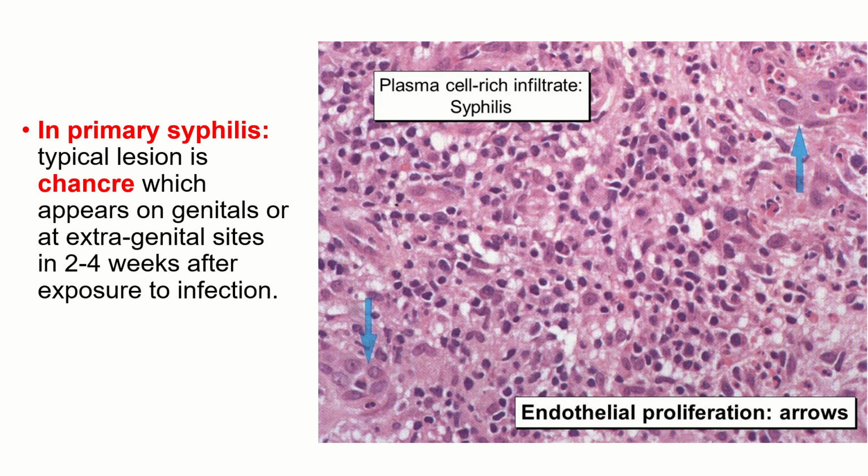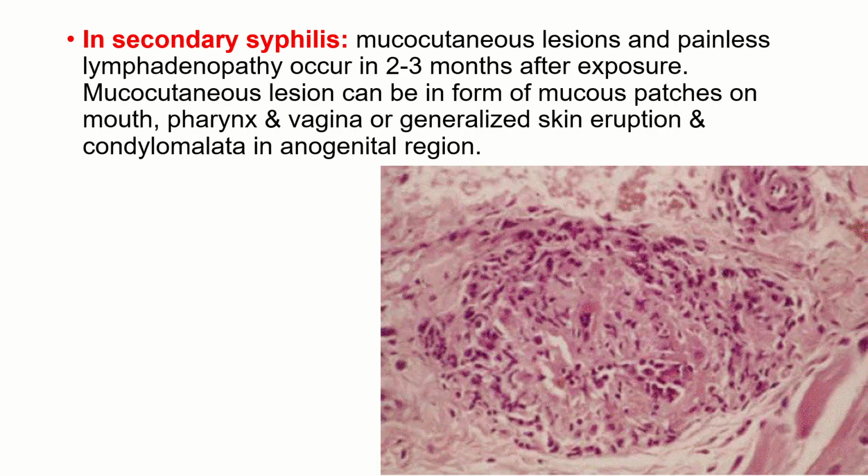When you see the microscopy, you will see endothelial cell proliferation. You can see these are all your endothelial cells. So you can see there will be proliferation of endothelial cells. Again, this is your endothelial cell proliferation. And when you see the infiltrate, these are plasma cells. This is a plasma cell, this is a plasma cell. So you will see numerous plasma cells. That is the characteristic finding you will see in syphilis.